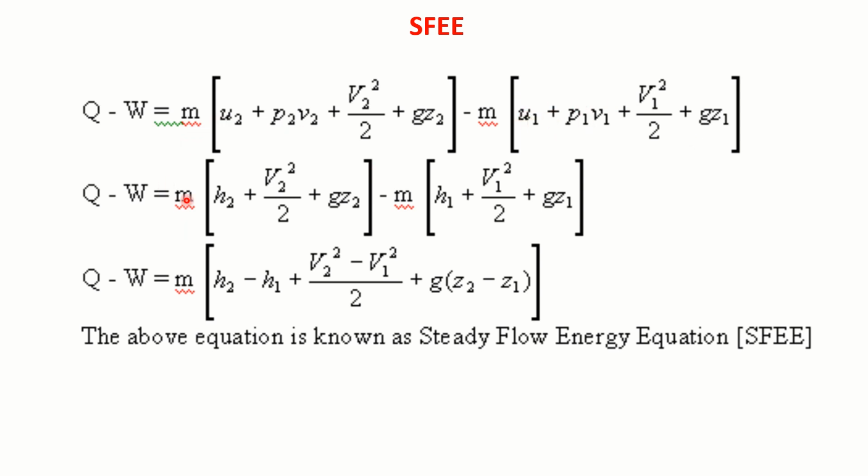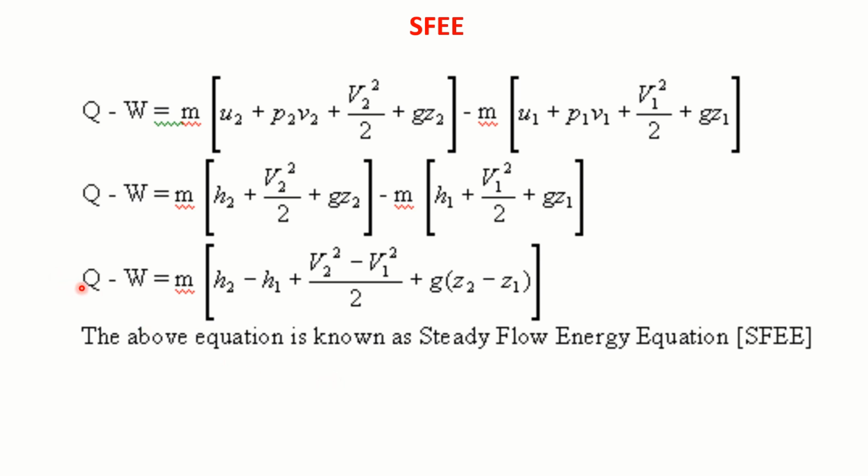So I represent this by H2 and this by H1. I can simplify further and write this equation. This equation we call the steady flow energy equation, in short, the SFEE equation.